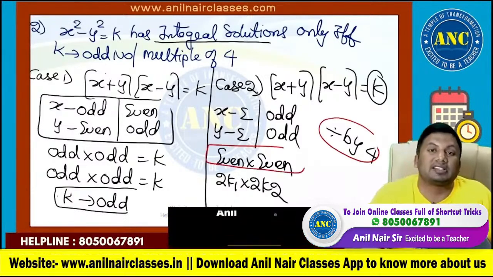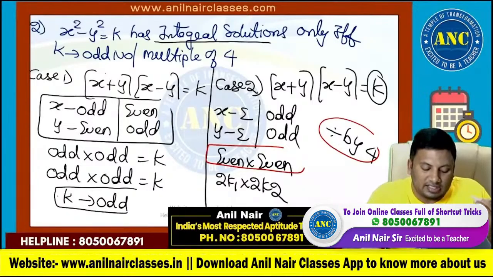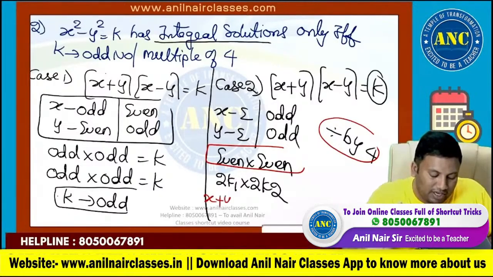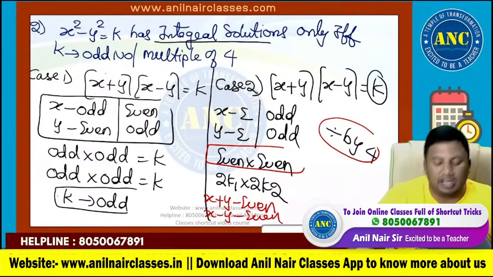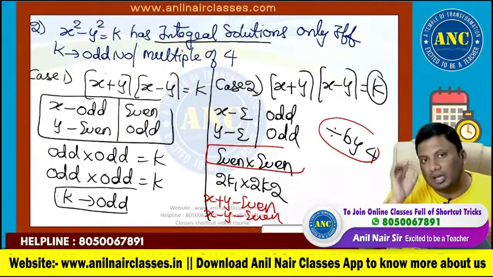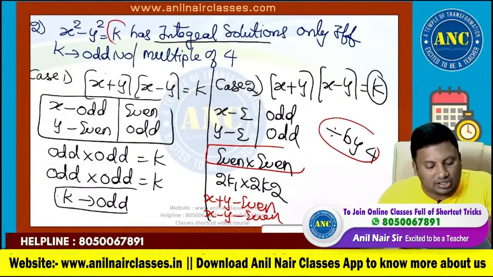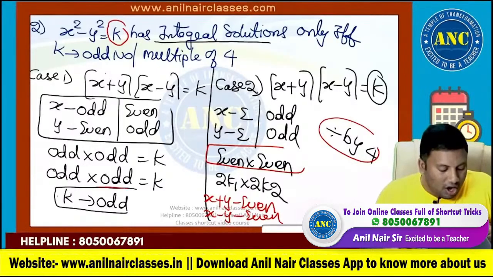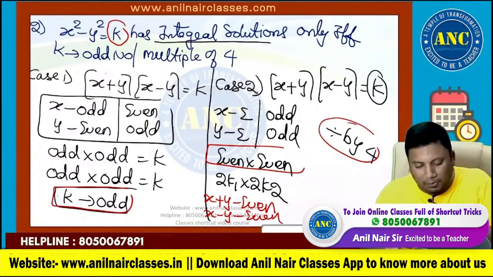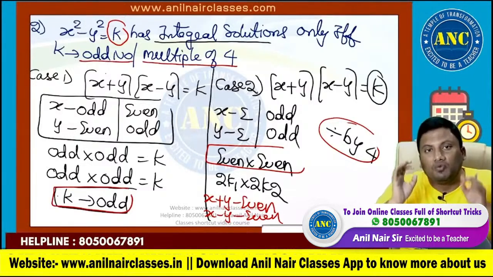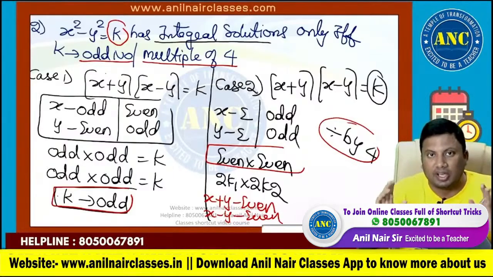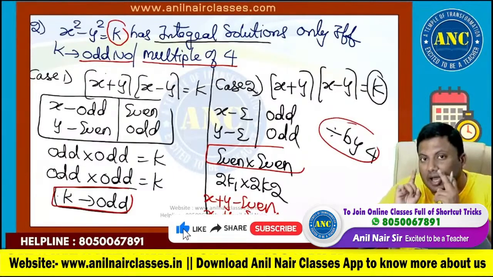Right hand side will be divisible by 4 only when x is even, y is even. x is even, y is even: x plus y will be even, x minus y will be even. I hope it is clear. Or x is odd, y is odd: odd plus odd even, odd minus odd even. Extremely important concept. Only if the right hand side is an odd number or a multiple of 4, then x and y will take integral solutions.